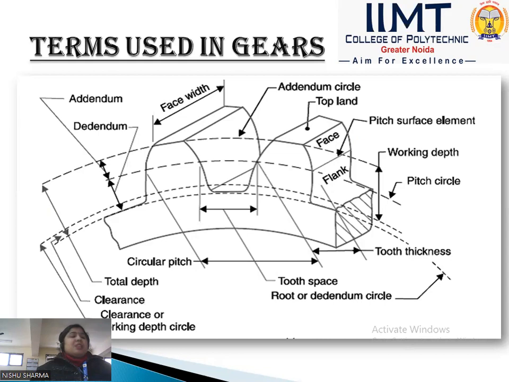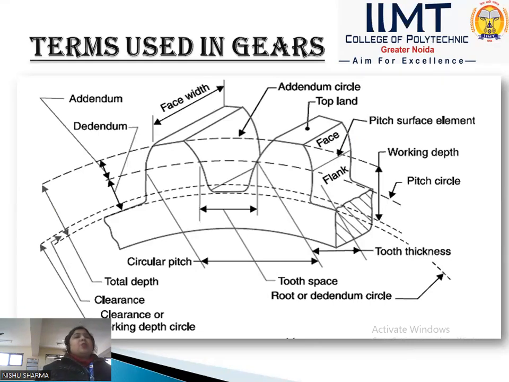Next is the tooth space. Tooth space is the width of the space between the two adjacent teeth measured along the pitch circle. Okay, width of the space. Tooth space is the space between the two teeth.